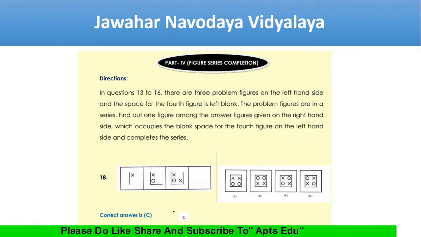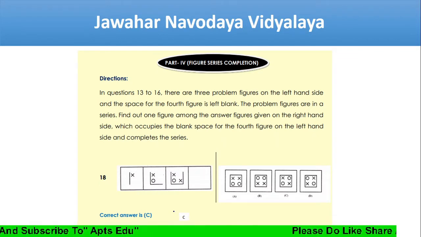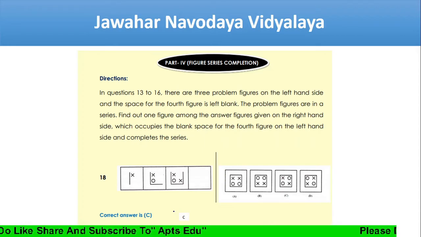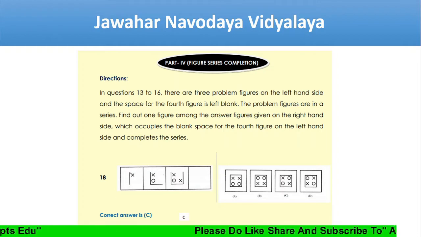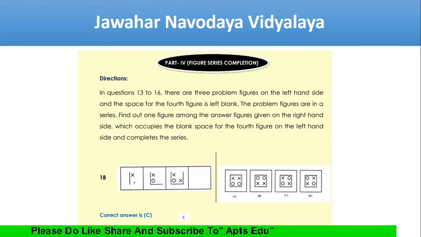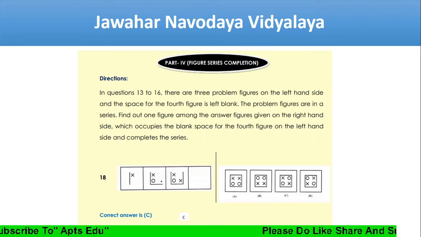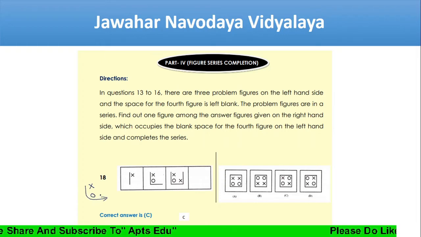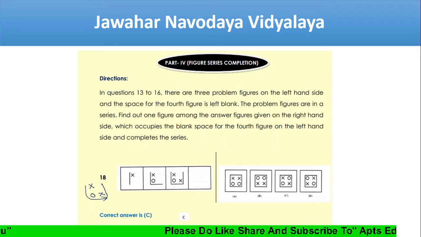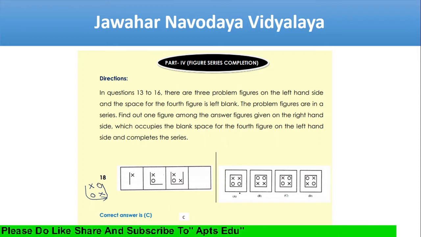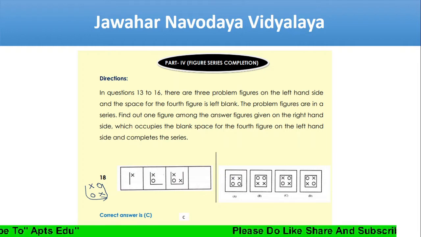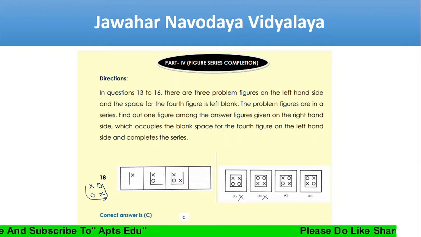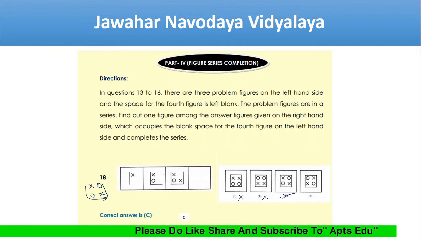Next, questions 13 to 16. Three problem figures are given on the left side, and we need to figure out the fourth one, which is left blank. If you see here, it started with X. Again here it is O. Again here down it is X, O. This is the pattern. Again X, and again moving up, so it will be O. See where that option is. Here X, O, X, no. X, O, X, O. So this is your answer.